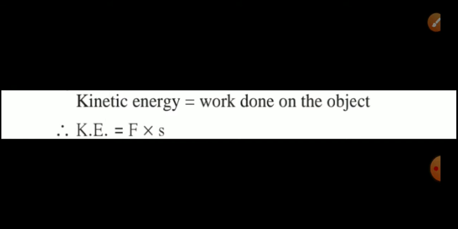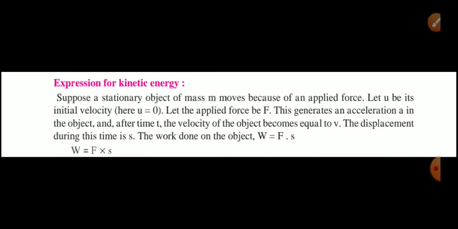Therefore, kinetic energy, denoted by KE, is equal to force into displacement, which is the formula for work done. So here we will see the expression for kinetic energy. Suppose a stationary object of mass m moves because of an applied force. Let u be its initial velocity. Here u is equal to 0 because initially velocity is 0. Let the applied force be F. This generates an acceleration a in the object, and after time t the velocity of the object becomes v. The displacement during this time is s.